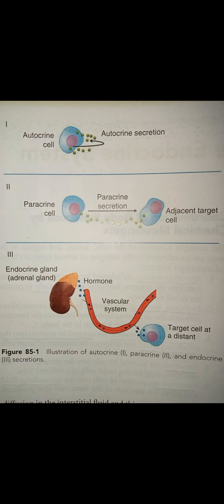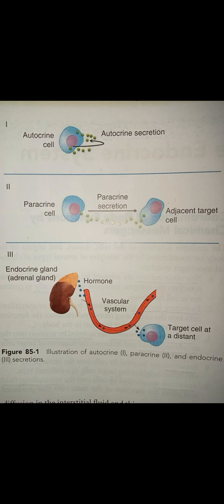With that mechanism they are preventing the flow of these paracrine secretions into the bloodstream, so that is another mechanism of preventing paracrine secretions from acting on cells located at a larger distance. Then for the endocrine gland, the adrenal gland is shown, and some sort of hormone is released into the vascular system, in the sense into blood vessels. Then the target cell is at a distance.